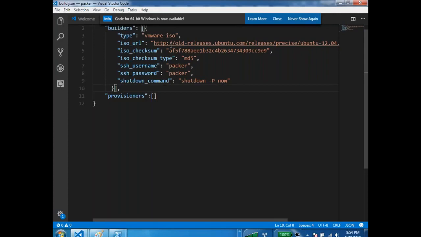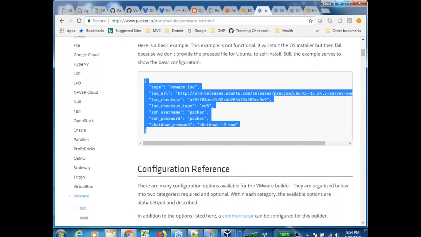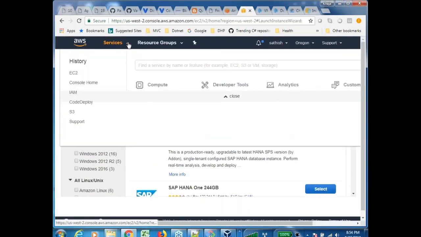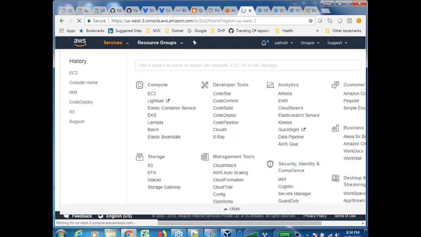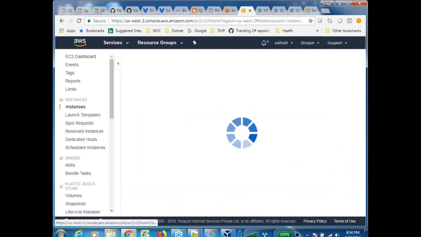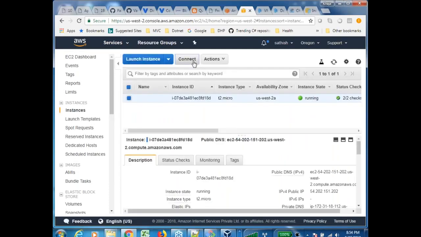image. Right? So I have 6 minutes of time. I will not be able to create a reusable image. Shall I try that? We already have some Red Hat machine, right? Shall I try creating a reusable image? Yes. So in Amazon, to create a reusable image, you should have some virtual machine already. Do we have a virtual machine? I think we have created it just now, right? We have this machine. Okay.